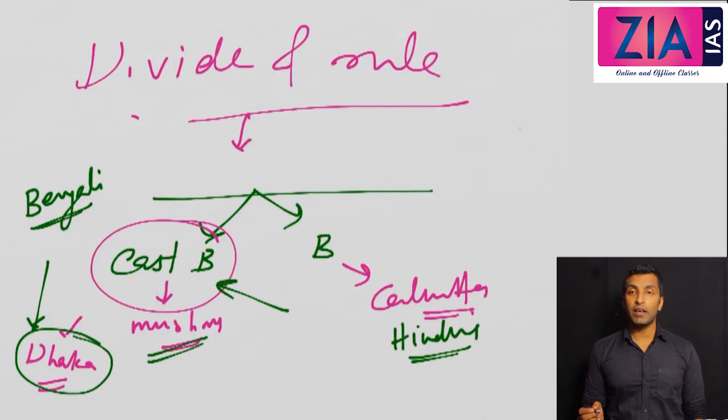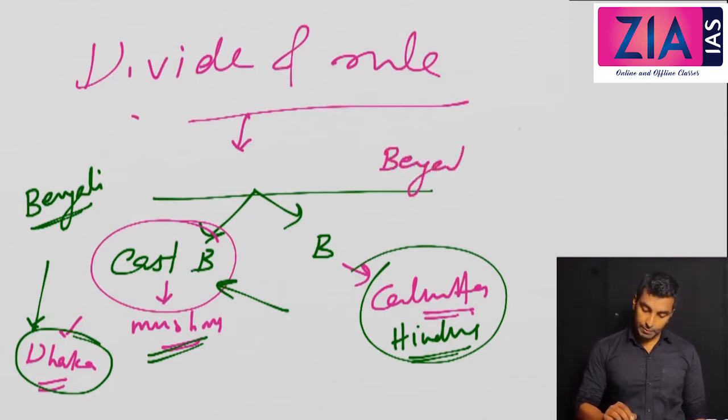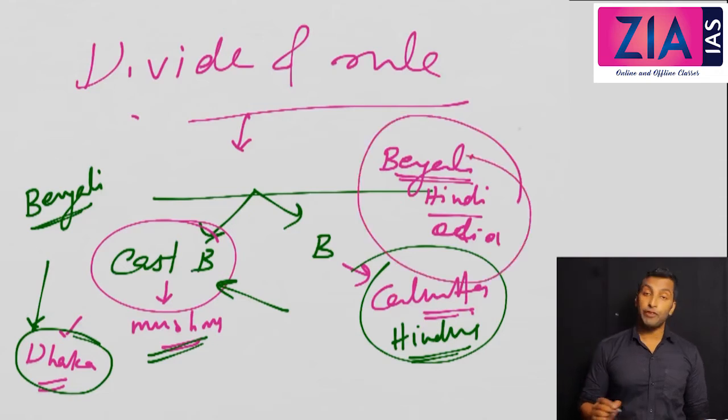But in Calcutta, in Bengal, mostly Hindus, there are further divisions on the basis of language. Some people speak Bengali, some people speak Hindi, and some people speak Odia. So people speak 3 different languages in this region.